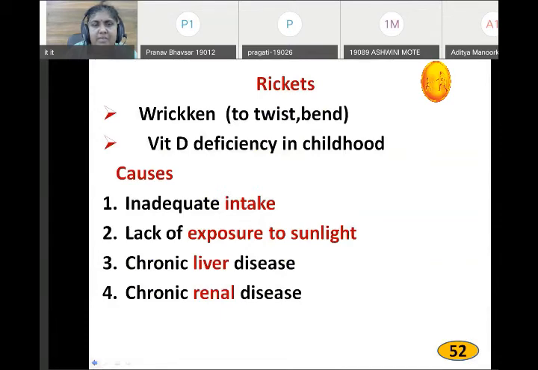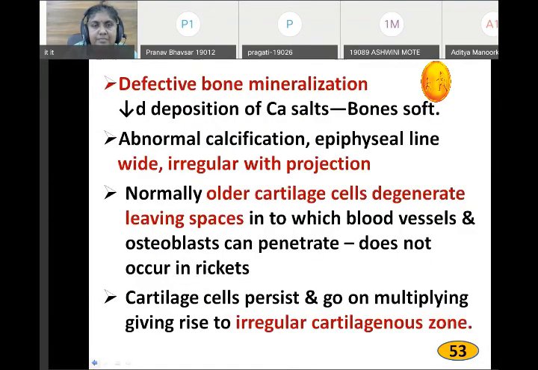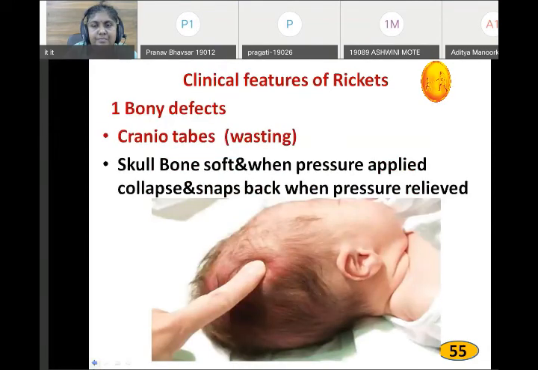Rickets is vitamin D deficiency in childhood. Causes: inadequate intake, lack of exposure to sunlight, chronic liver diseases, and chronic renal diseases. See the clinical features of the disease: skull bone soft, and when pressure is applied it collapses, and it springs back when pressure is relieved.